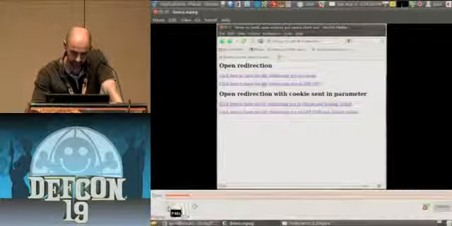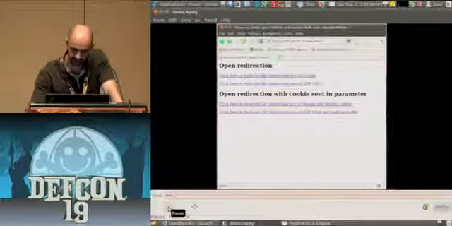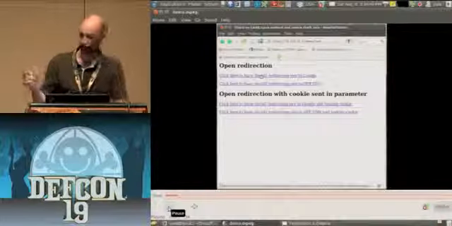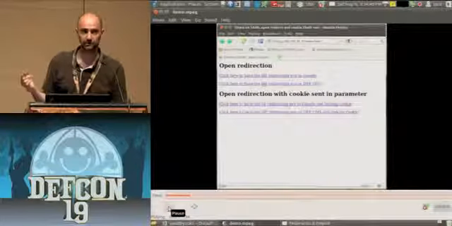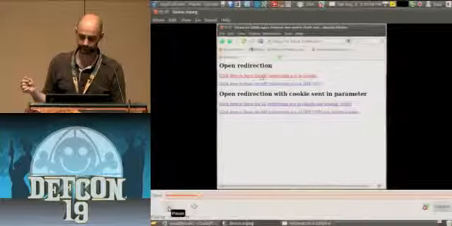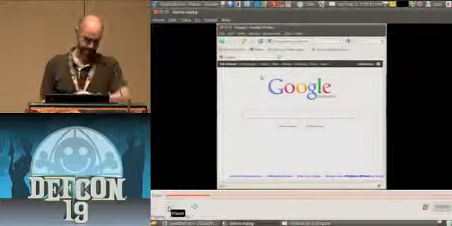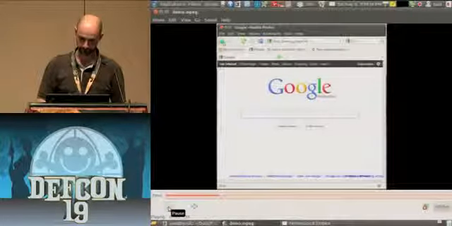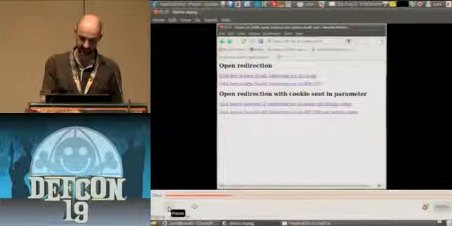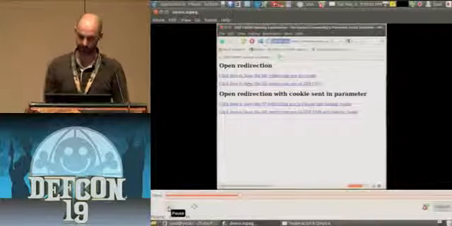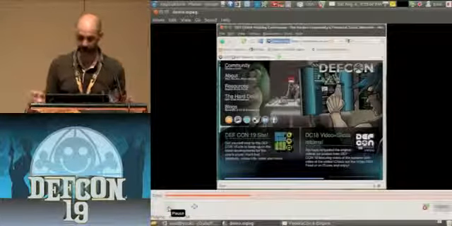I don't know if you see anything, but basically here you see that it's a GET request that goes to openidp.fido.no, and when you click on this link, you're going to be automatically redirected either to Google or to the DEF CON website. So that's a Google redirection. Then you have the same thing: this request goes to OpenIDP and gets redirected to DEF CON. So that's just the open redirection vulnerability, so nothing very critical.